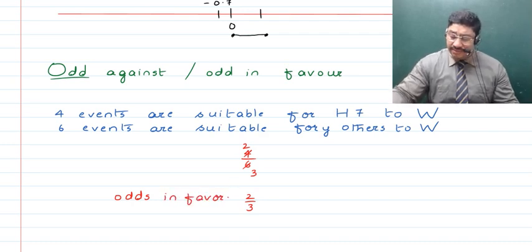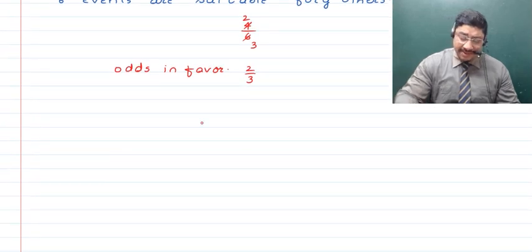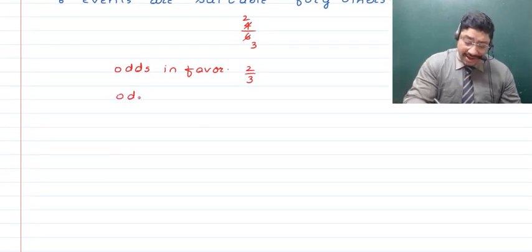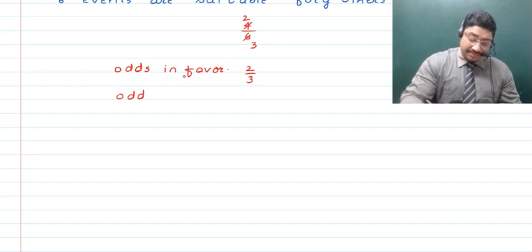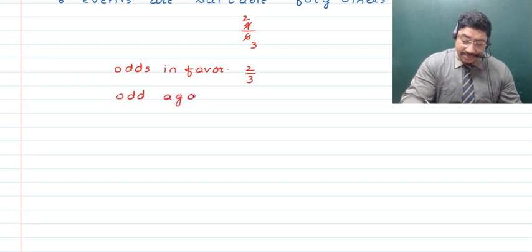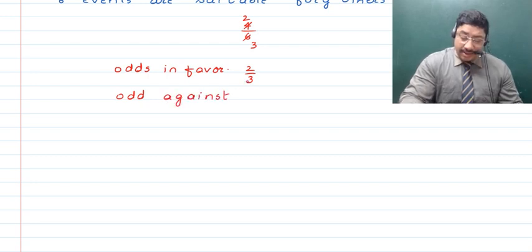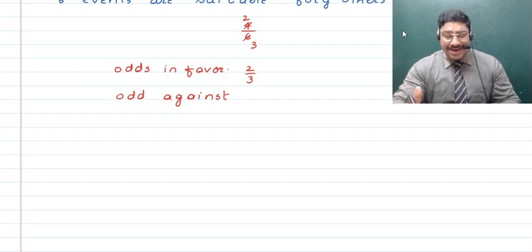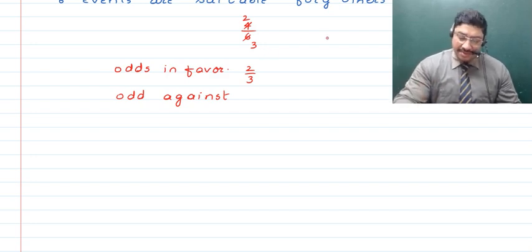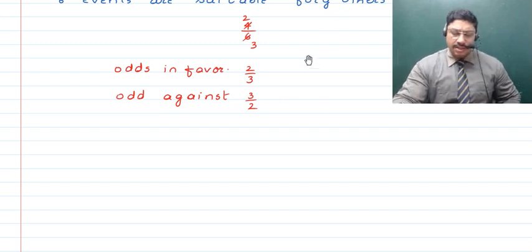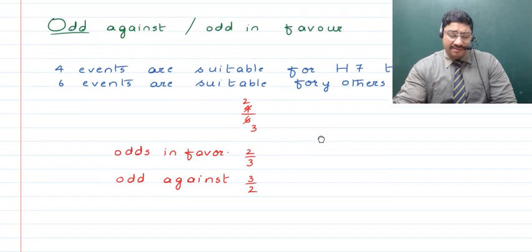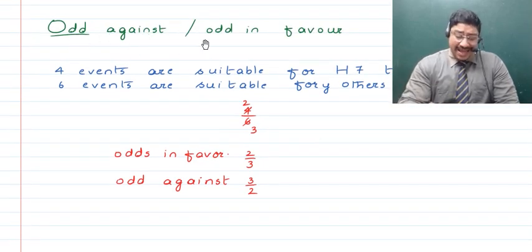And very simply, from this you can find the odds against. If you want the odds against, you just find the reciprocal of this fraction. That is the invertendo; when you do proportion in times to come, if you have an equality or a proportion, you just write the reciprocal ratio. So 3 upon 2 will be the odds against. We have just looked at one case of odds against and odds in favor.